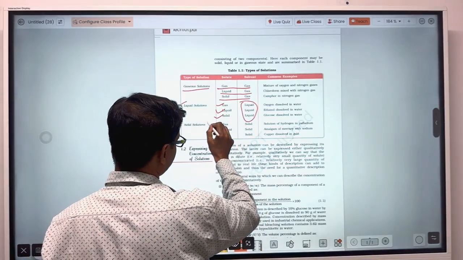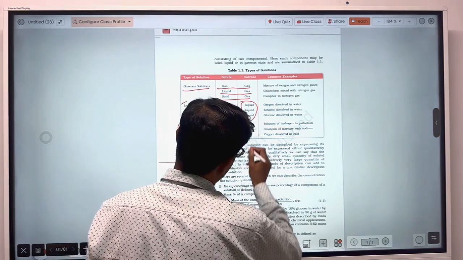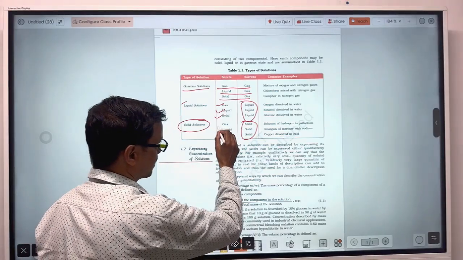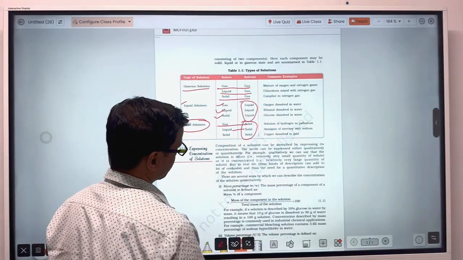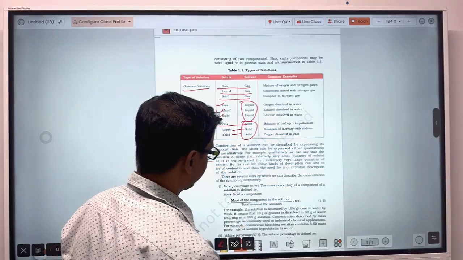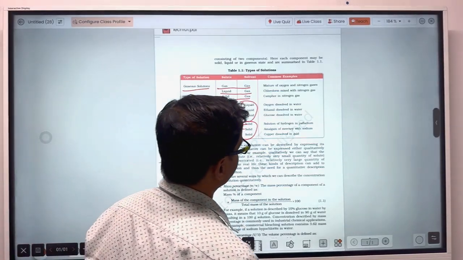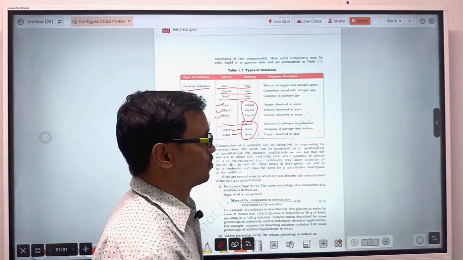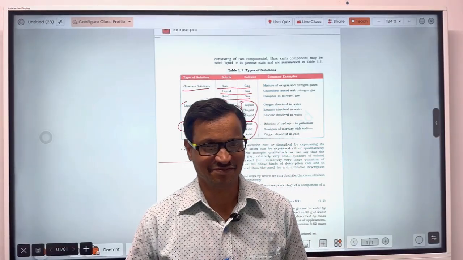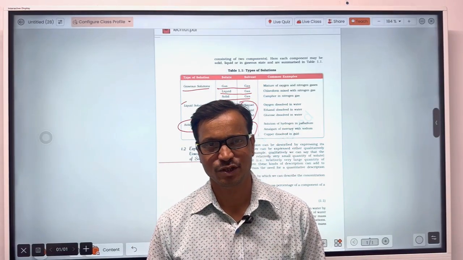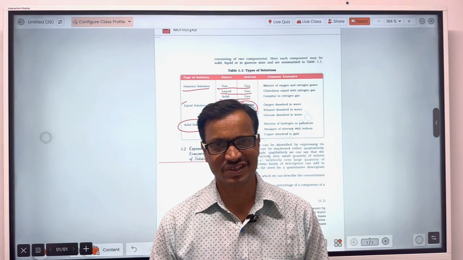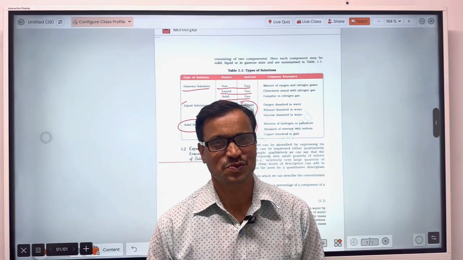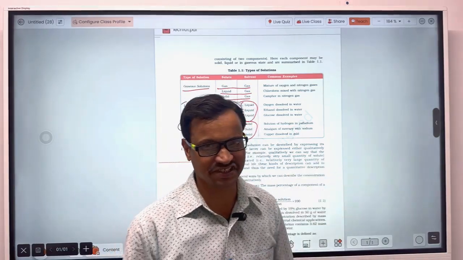In the same way, solid solutions will be the solutions in which the solvent will be solid, and that may be gas dissolved in solid, liquid dissolved in solid, as well as solid dissolved in solid. Okay, so this is just like types of solutions, and questions are not asked from here, because these concepts are so easy that in the 12th board examination, IIT or NEET, questions are not asked.